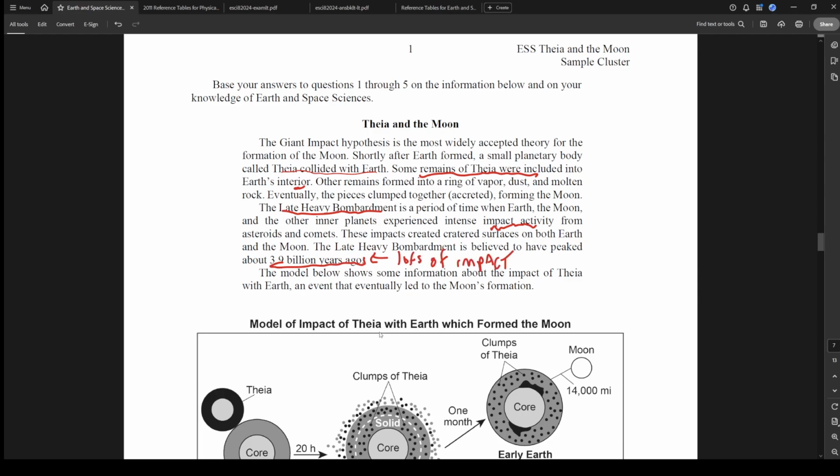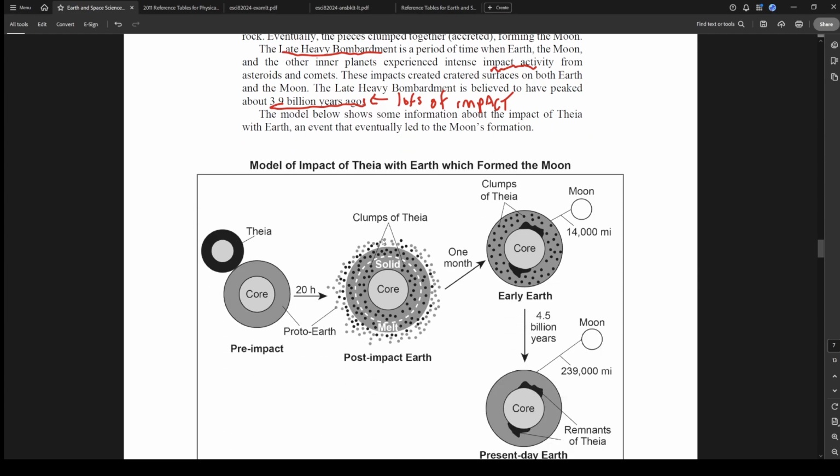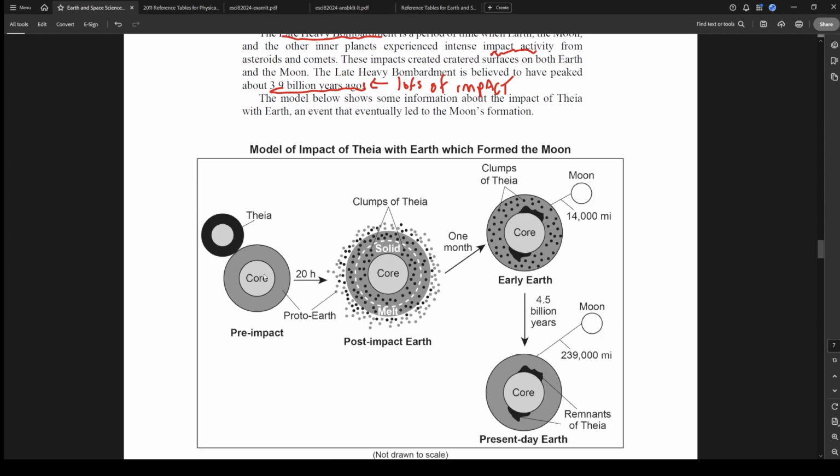Okay, the model below shows the formation of the impact, and we'll see what they have here. So this is saying Thea hit the Earth. 20 hours later, you could see clumps of Thea sort of clumped in with the Earth, but a lot of this is still all shrapnel.